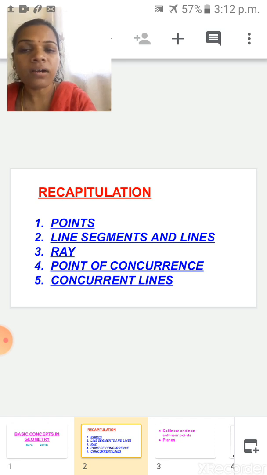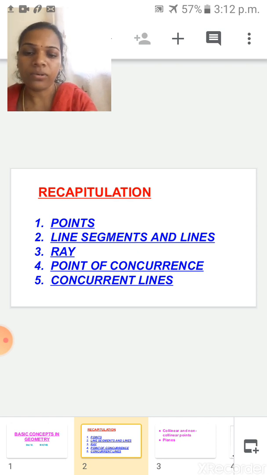Point of concurrence is a point. But why are we saying it is a point of concurrence? Through one point, 2-3 or more lines are passing through the same point. So that point is called point of concurrence. And what is the meaning of concurrent lines? When 2-3 lines are passing through the same point, those lines are called concurrent lines. Understood now? Shall I start today's topic?